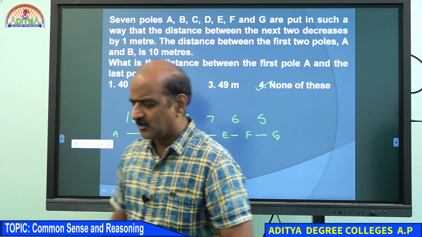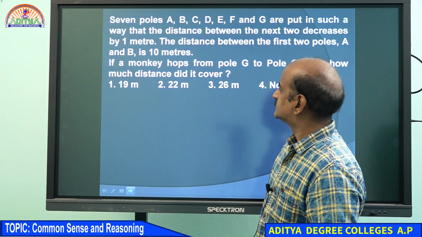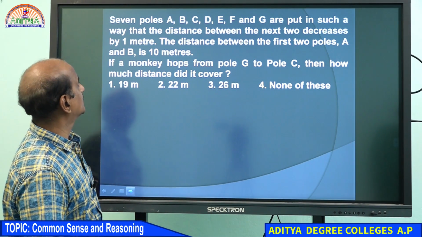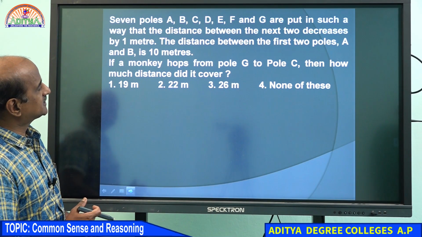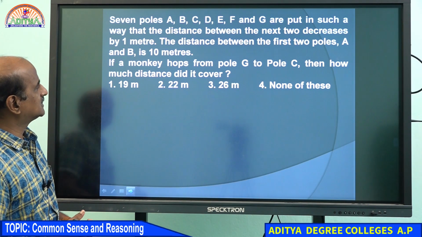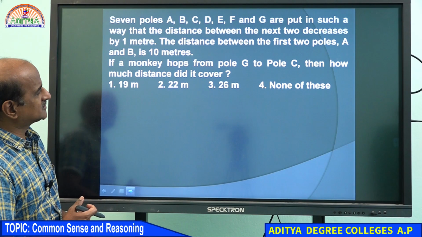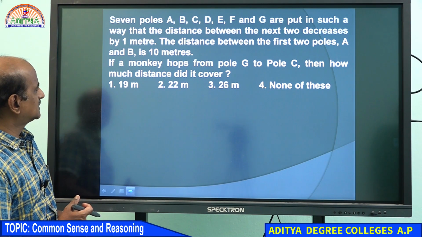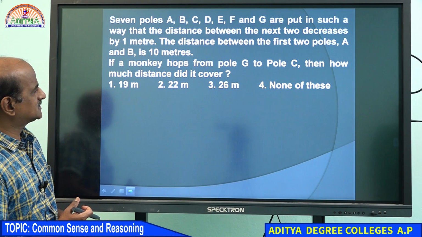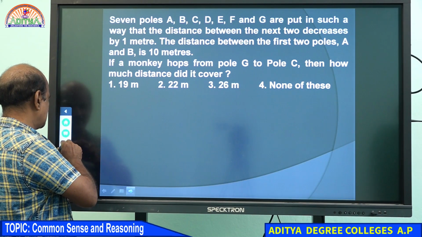Okay, students. Now we move on to the next question. Here we go. Come on, student, please answer this question. Same setup. 7 poles A, B, C, D, E, F and G are put in such a way that the distance between the next two decreases by 1 meter. The distance between the first two poles A and B is 10 meters. If a monkey hops from pole G to pole C, then how much distance did it cover?